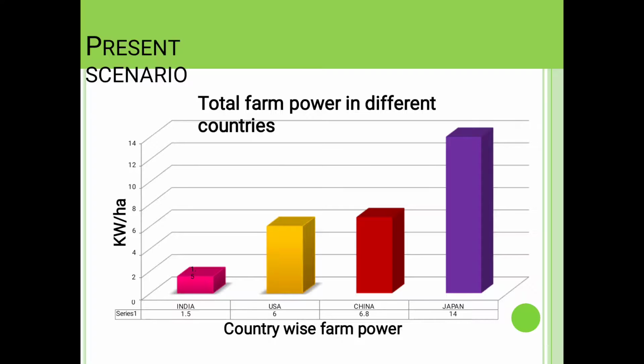If you compare India's farm power availability with the USA, China and Japan, India has very little, only 1.5 kilowatt per hectare. The USA is higher than India, at 6 kilowatt per hectare. China is also greater than India, at 6.8 kilowatt per hectare, and Japan is very high in farm power availability, at 14 kilowatt per hectare.